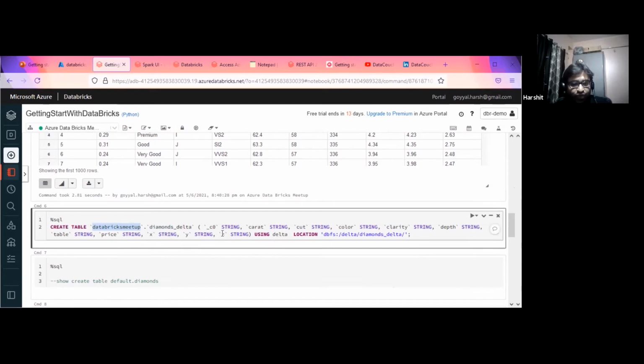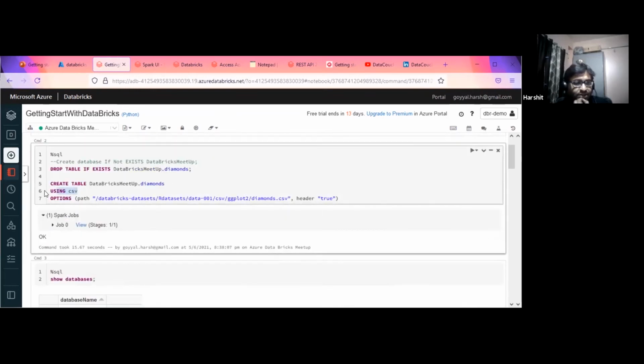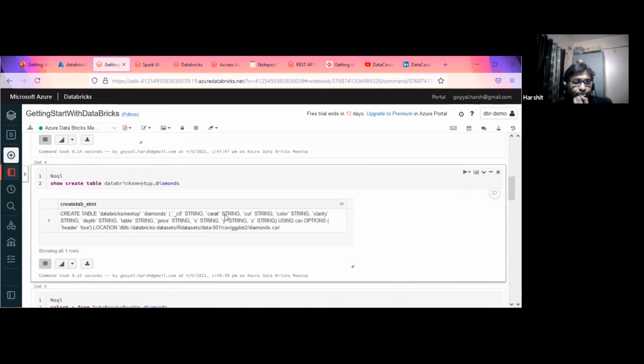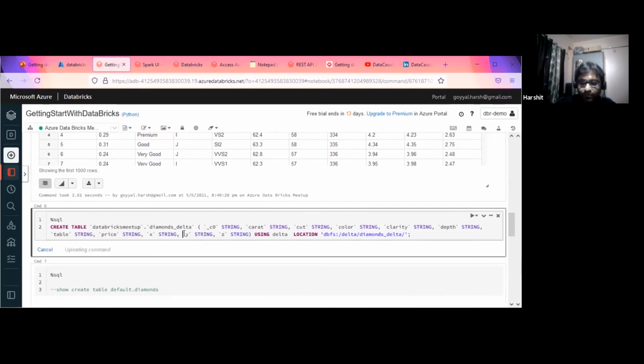What is changing? I've only used the USING DELTA command and the location. That's it, only this part is going to change. Previously we used USING CSV. If you want to use Parquet, then we only use Parquet, and we just create this table.